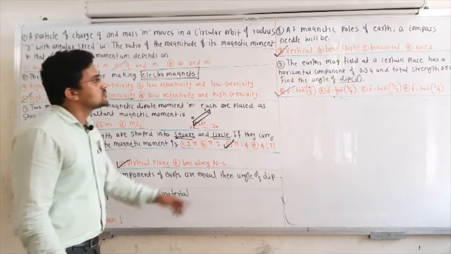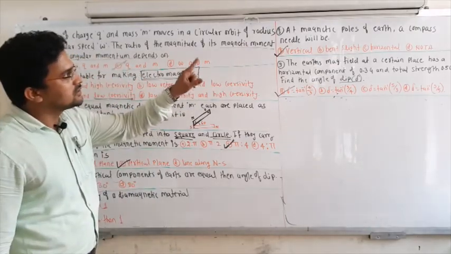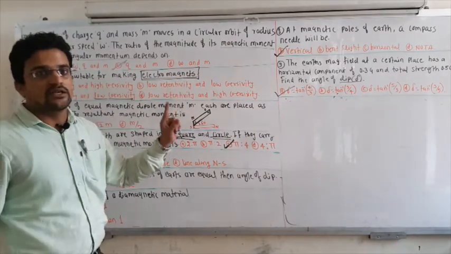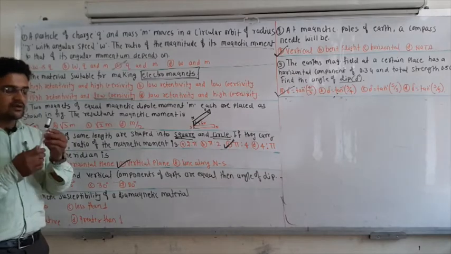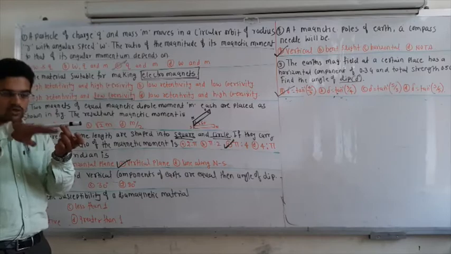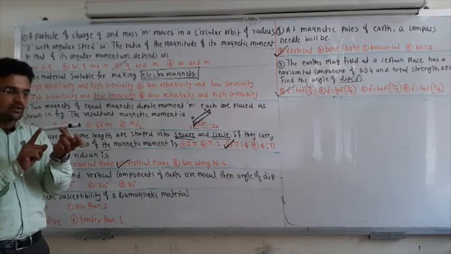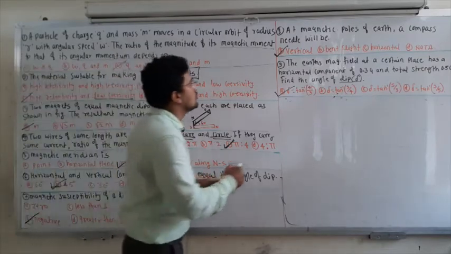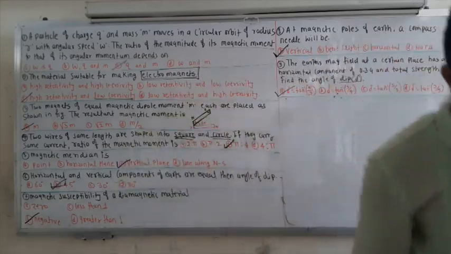And here is the eighth question: at the magnetic poles of the earth, what will happen to a compass needle? If you take this as a compass needle and place it here, it will be oriented horizontally. But if you take this magnetic needle at the north pole or maybe the south pole, it will make a vertical alignment. So option A is correct here. Option A is correct. Okay, so next one.